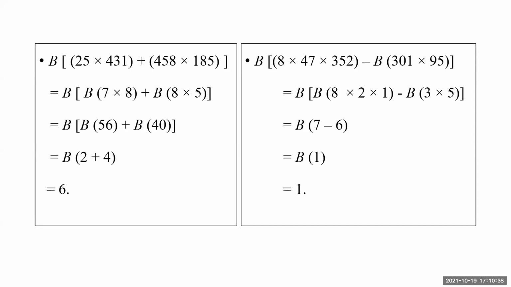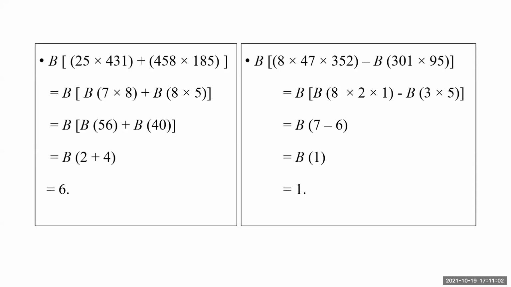B of 8 into 47 into 352 minus B of 301 into 95. It is the problem actually of B of that subtraction. I have just written the second step, you can say. For 8, Bijanka is 8, sorry.